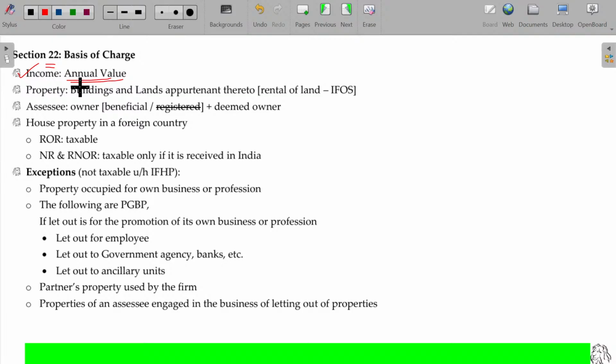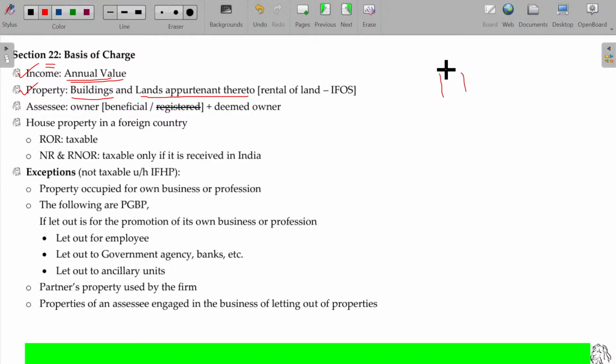And income will be calculated based on the annual value. This will be called property income. Property means buildings and land appurtenant thereto. Okay. So buildings and land appurtenant thereto.